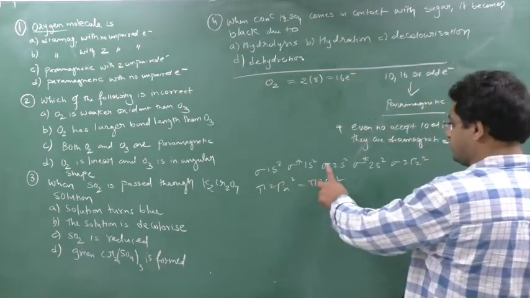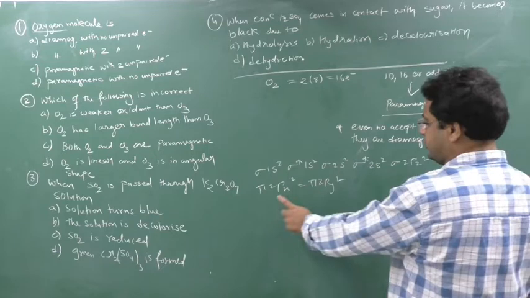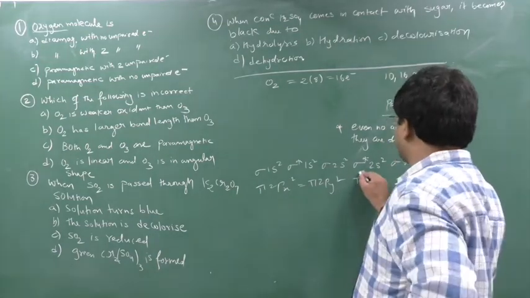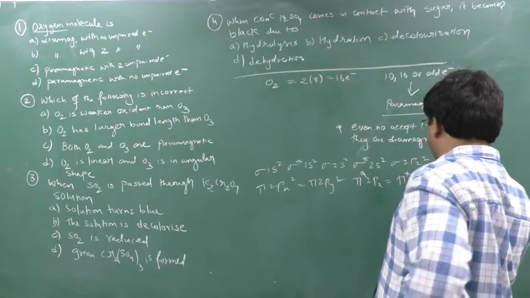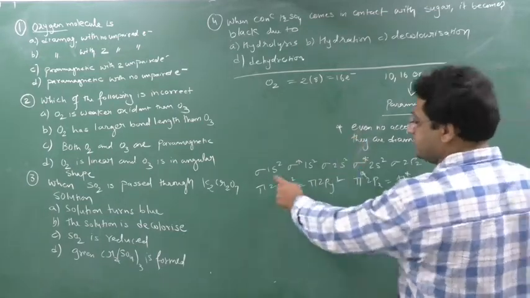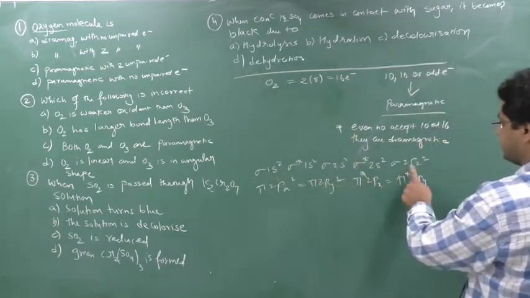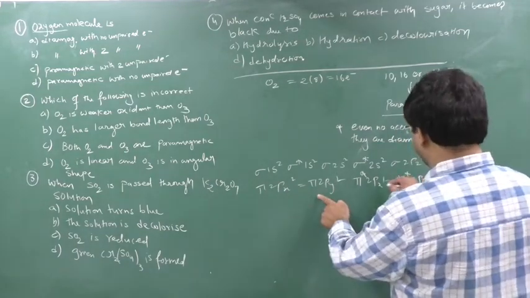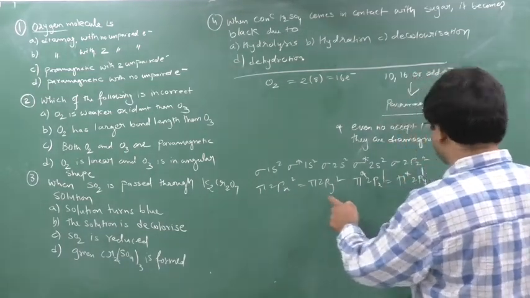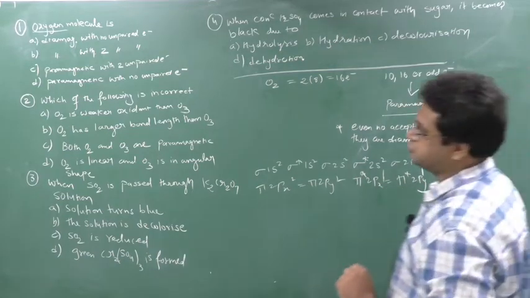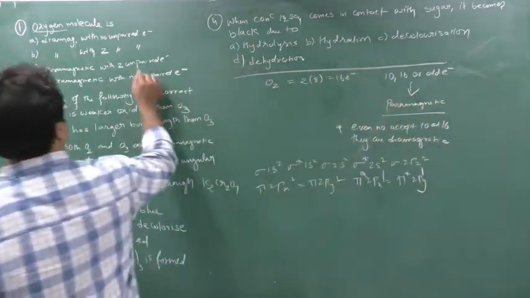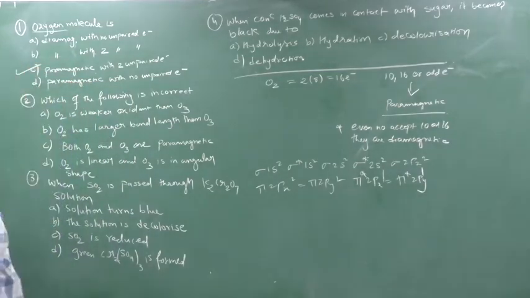So 2, 4, 6, 8, 10, 12, 14. Then pi star 2px equal to pi star 2py. So it contains 16 electrons: 2, 4, 6, 8, 10, 12, 14, here 15 and here 16. So this contains an unpaired electron, here also it contains 1 unpaired electron. So this is paramagnetic with 2 unpaired electrons. So the answer will be C.